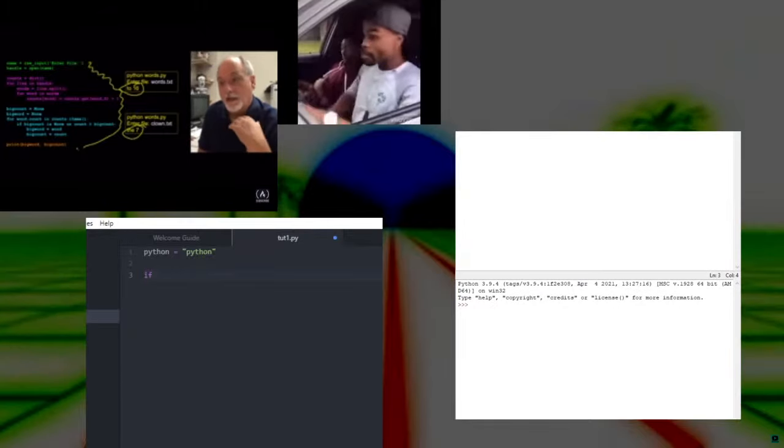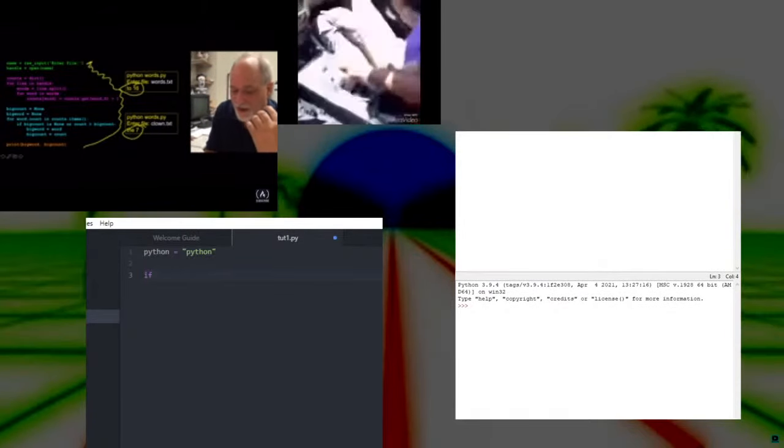And our goal is to get to the point where you can write this on your own. So you can say, you know what, I got a problem to solve. That is, what's the most common word in this file? I know how to start, and then I know how to finish. I know how to do the stuff in the middle.